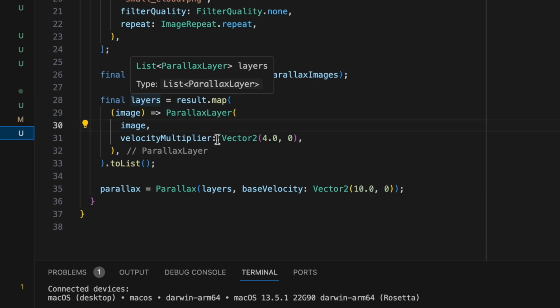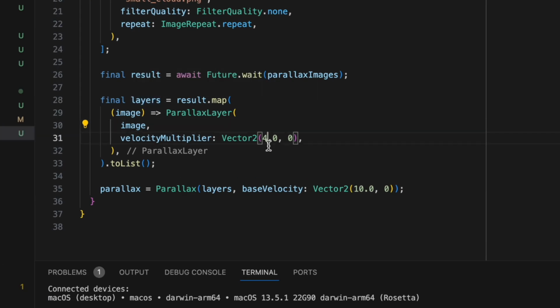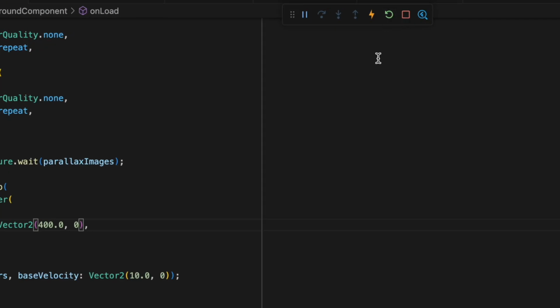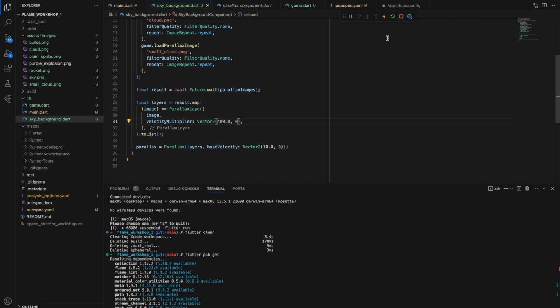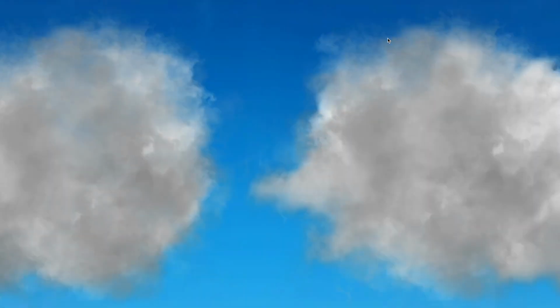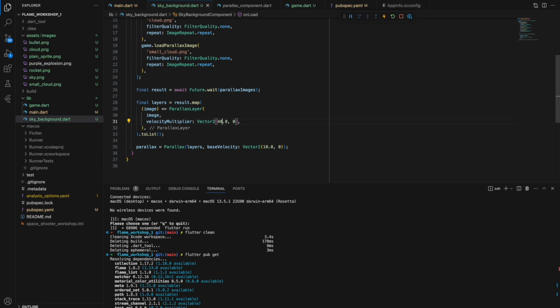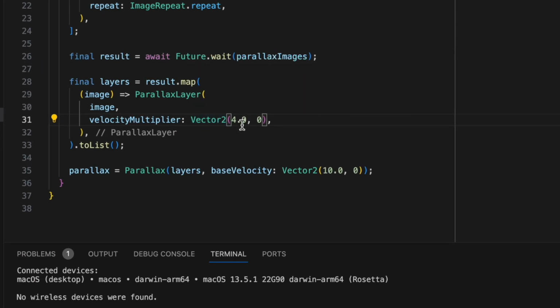Let's say a few words about these parameters. For instance, I always like to play with numbers. You can basically understand better what's going on. And let's change our velocity multiplier from 4 to, I don't know, 400, so we can see the result better. Let's restart. And see, it's moving super fast. Okay, it's a bit painful to watch. So this multiplier is responsible for the horizontal movement of every parallax layer.